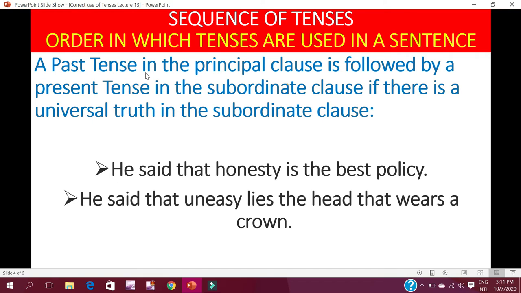If a past tense in the principal clause is followed by a present tense in the subordinate clause: past tense can also be followed by a present tense in the subordinate clause if there is a universal truth in the subordinate clause. He said that honesty is the best policy. Honesty is the best policy, it's present. Said is past.